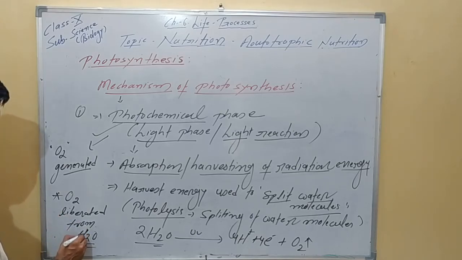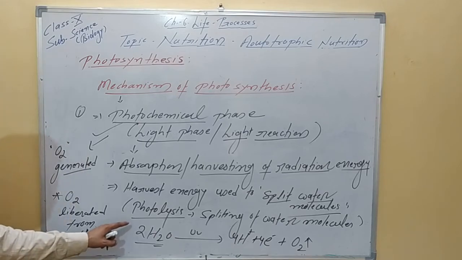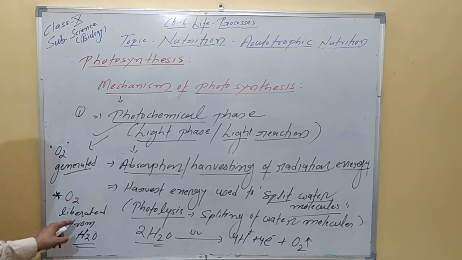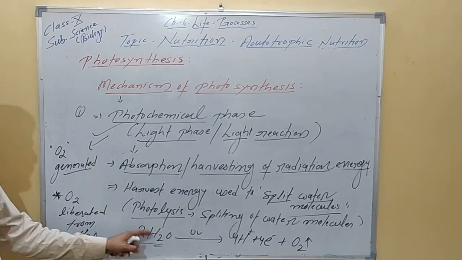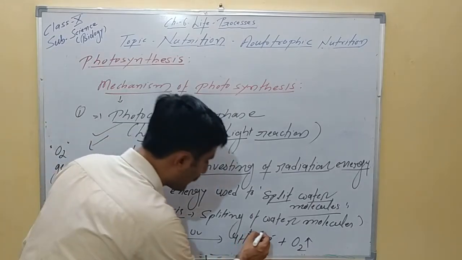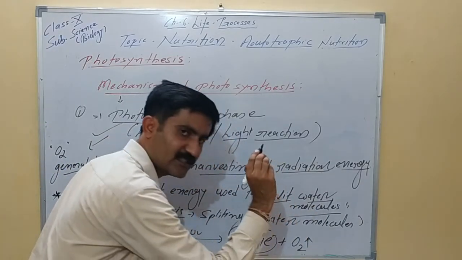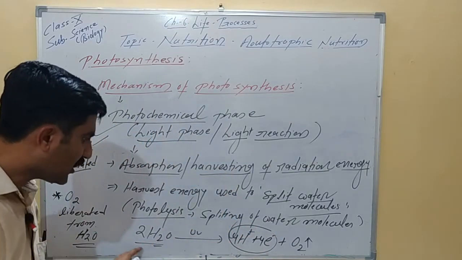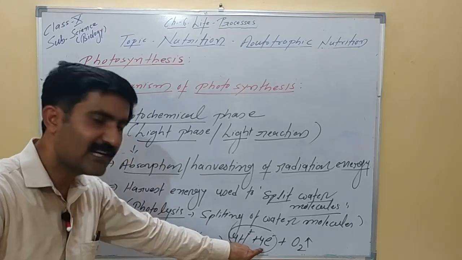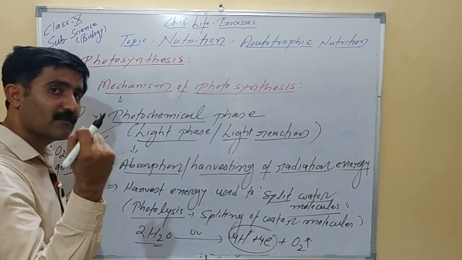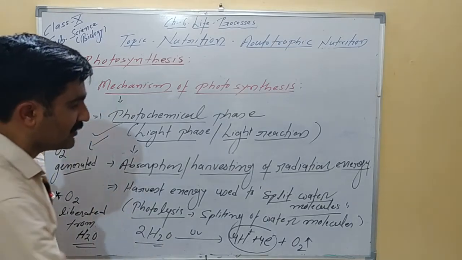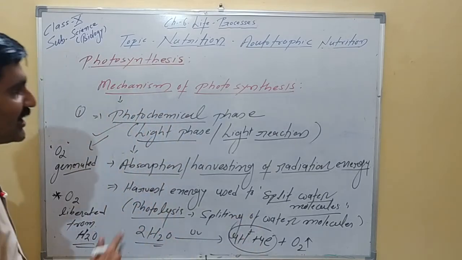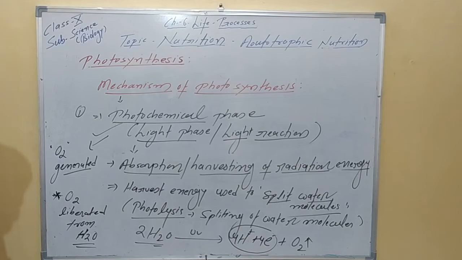How does the water molecule produce it? It undergoes splitting. Breakdown of the water molecule produces the oxygen. This is a very important point to note here. O2 is produced during the light phase, and O2 is generated by splitting of the water molecule. Now what is there in our hand? We have oxygen released into the atmosphere, and the water molecule broken down results in hydrogen ions and electrons. So now the energy harvested by the chlorophyll pigment is there in the hydrogen ions and high energy electrons.